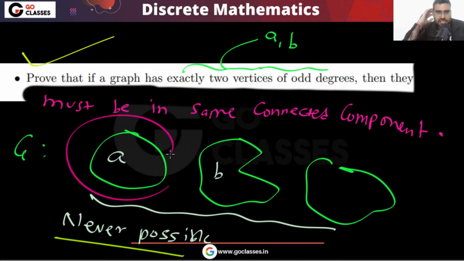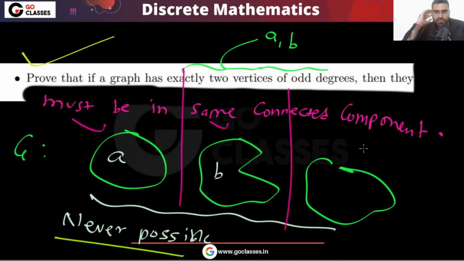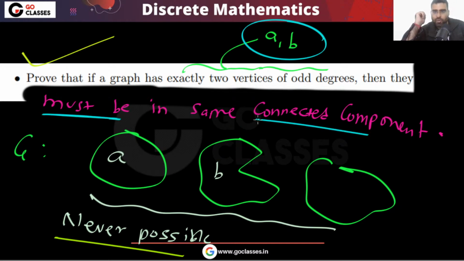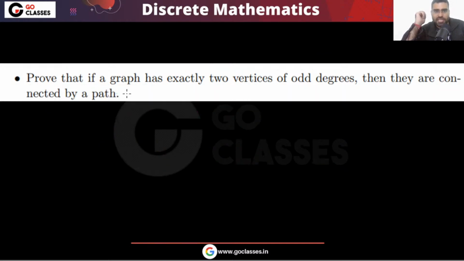Look at this, this is a graph. Individually, these are graphs. So individually, each must have an even number of odd degree vertices. All of them must have an even number of odd degree vertices. So if you have exactly two such vertices, then they must be in the same component. So I can say they must be connected by a path. So this statement is correct.